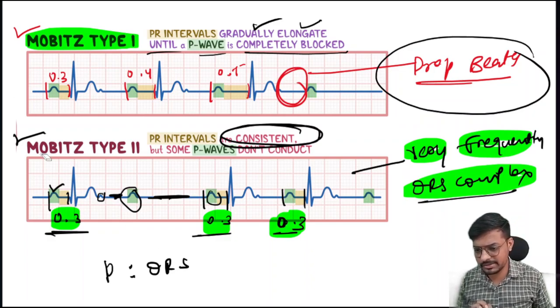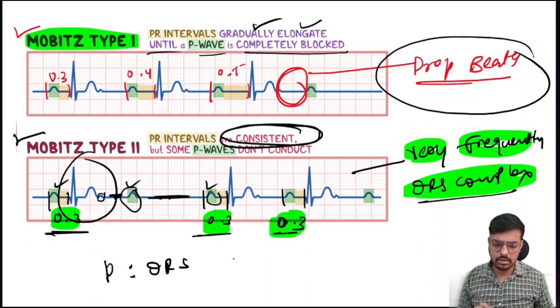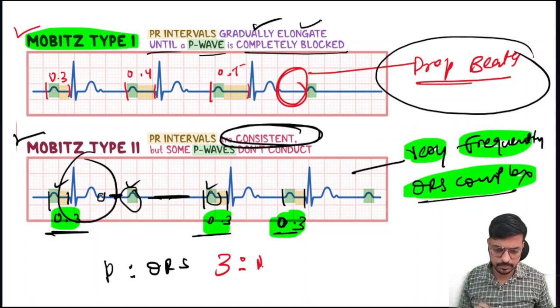Look at this image: here is a P wave, P wave, P wave, and only one QRS complex. So the ratio here comes as 3 to 1, or we can say 2 to 1 also.